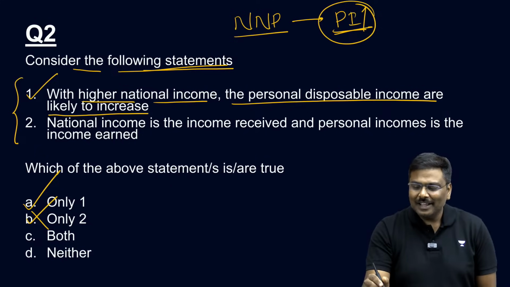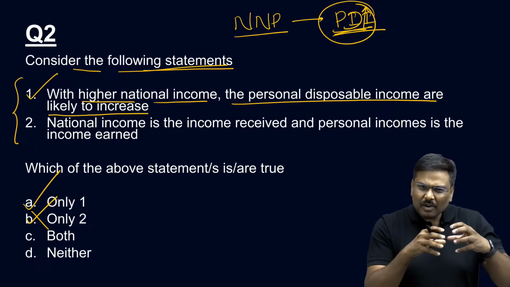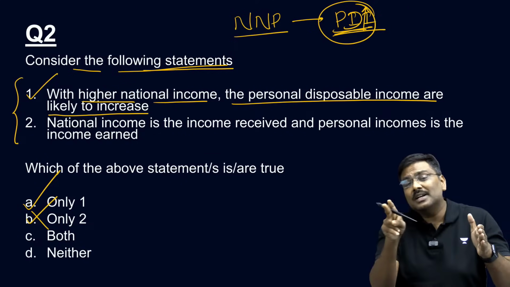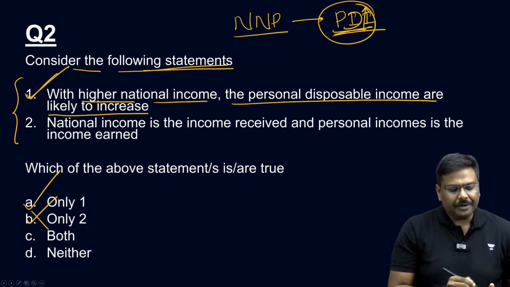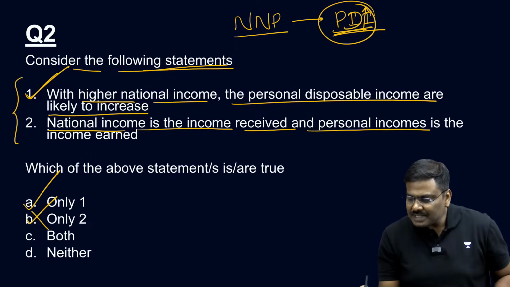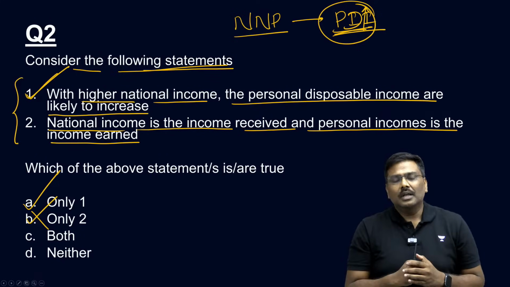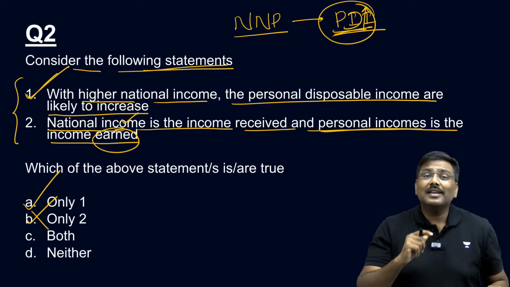Again, please understand, the technical term is personal disposable income. Some of you might be confused. Personal incomes is first, and from that personal disposable income is arrived at. First statement is correct. Second, national income is the income received and personal income is the income earned. Exactly opposite. The national income is earned and personal incomes are received.